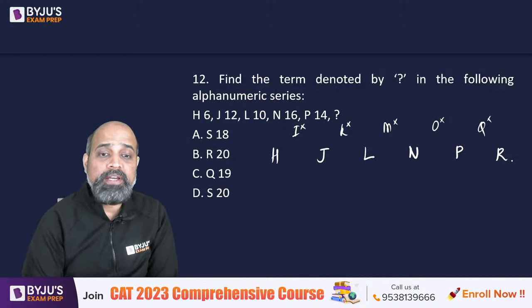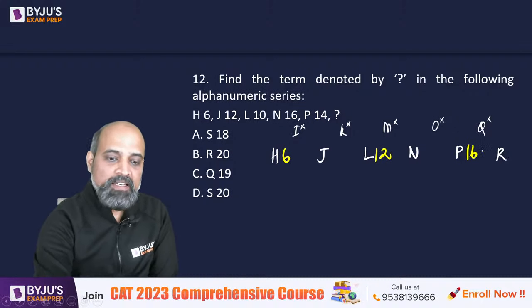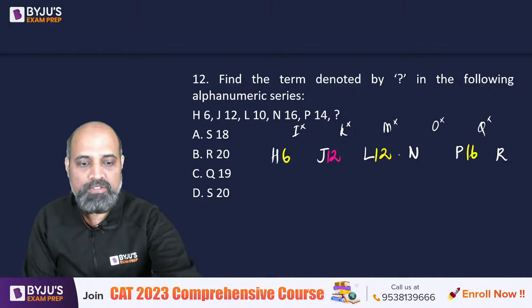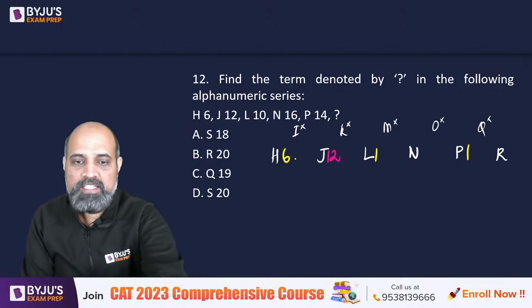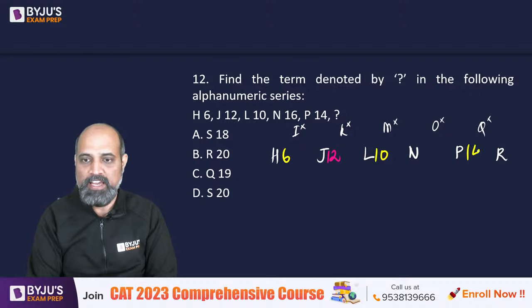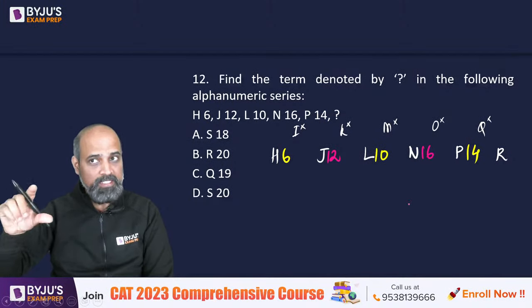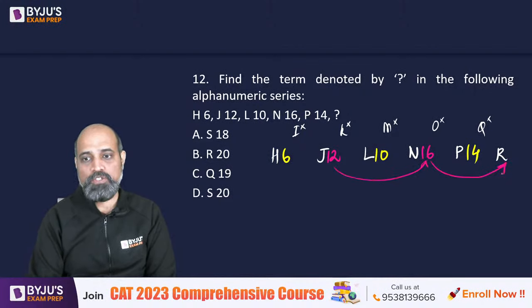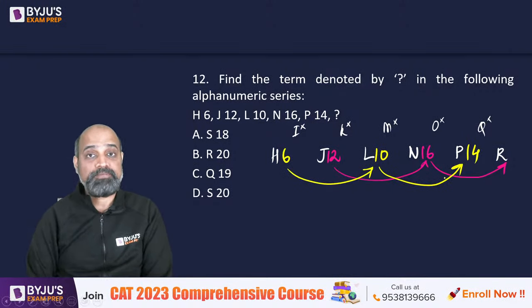Right? And if I look at the numbers, we have got 6, then we have got 12, then we have got 10, then 16, and then 14. So this is 6, then we have 10, and then we have 14, and then we have 12, and then we have 16. So the numbers, they don't follow a series. It's actually two different series. One is 12 to 16 and 16 to what? And the other series going around is 6 to 10 and 10 to 14.